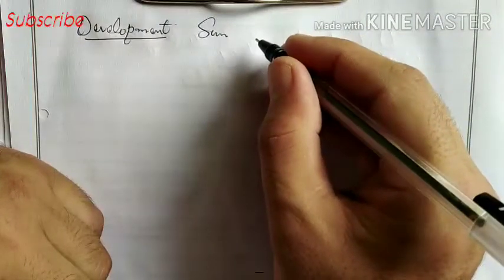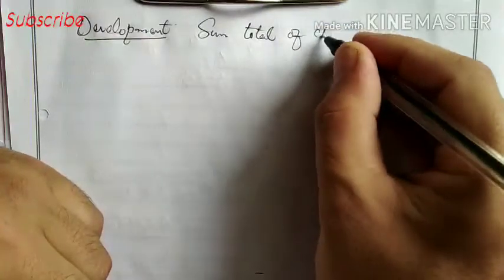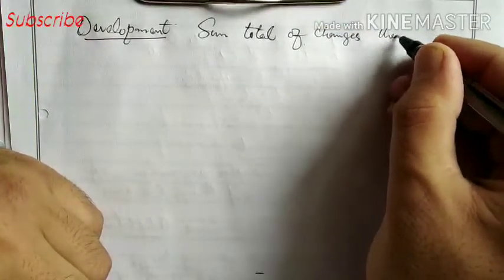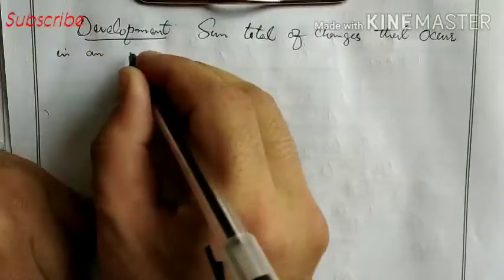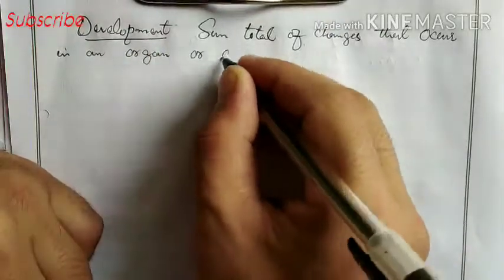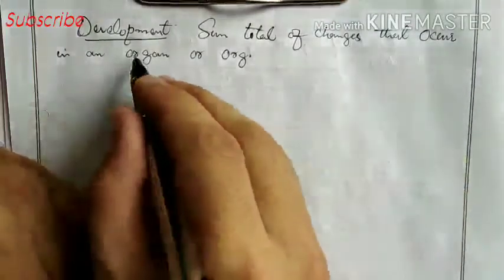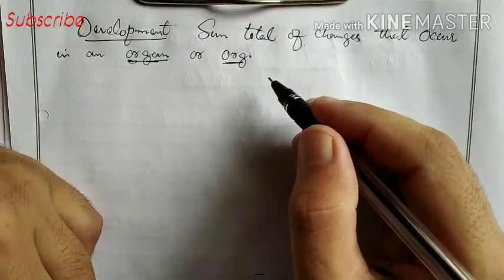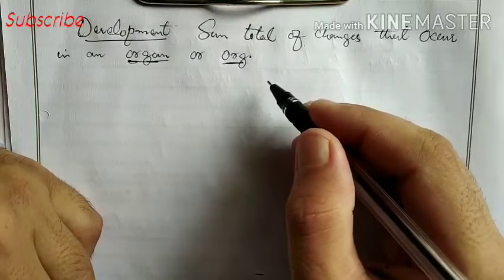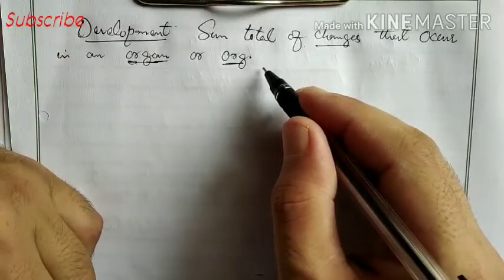What is development? It is the sum total of changes that occur in an organ or organism. The different types of changes that occur in an organ or an organism, the sum total of these changes, is called development. So development is the sum total of all the changes that occur in an organ or organism during its lifetime.